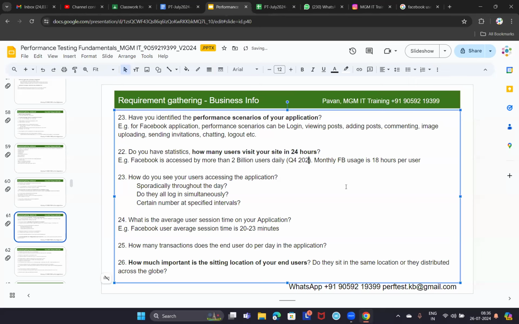So I'll update this. As per 2023 statistics, it is 3 billion, about a 50% increase from 2021 to 2023. So Facebook is accessed by more than 3 billion users.